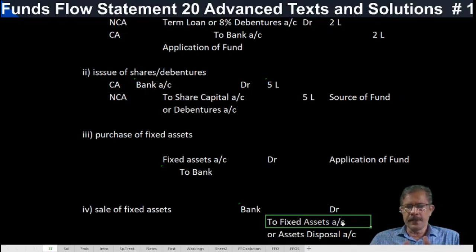The difference between total sources for the period and total applications of the period will be treated as either an increase or a decrease in working capital. Increase in working capital is an application of fund and decrease in working capital is a source of fund. If application is more, that means from working capital that much amount is applied towards payment.